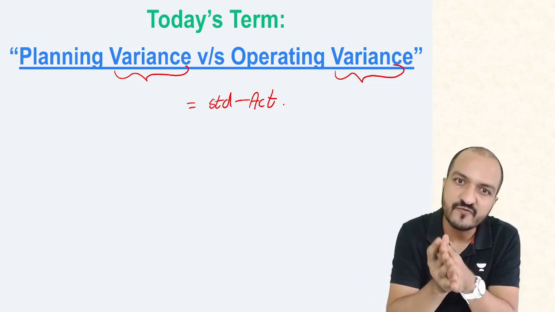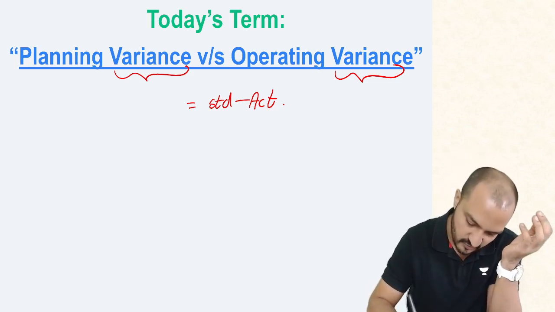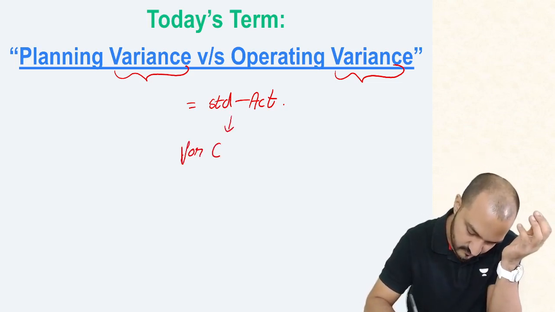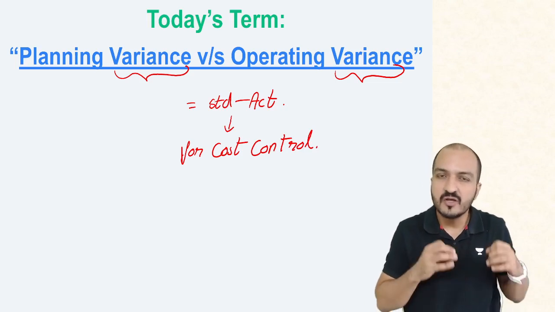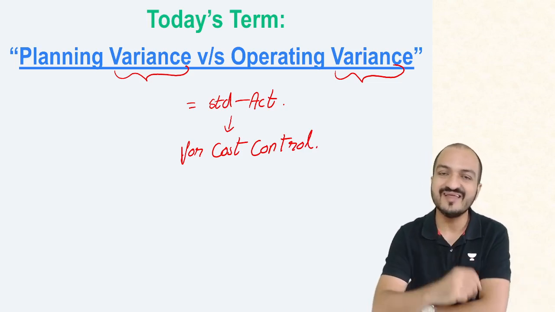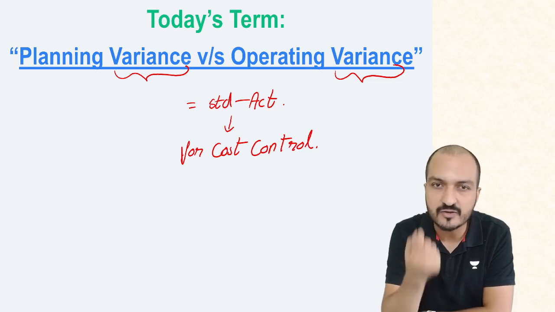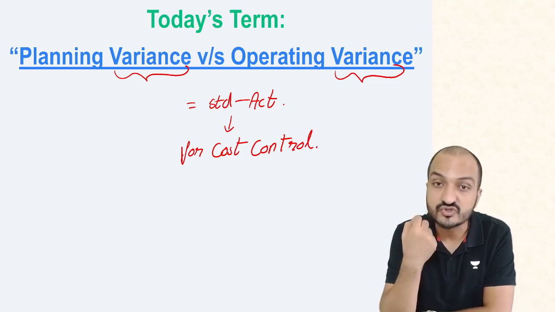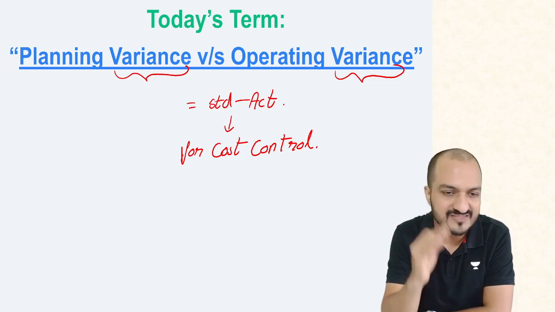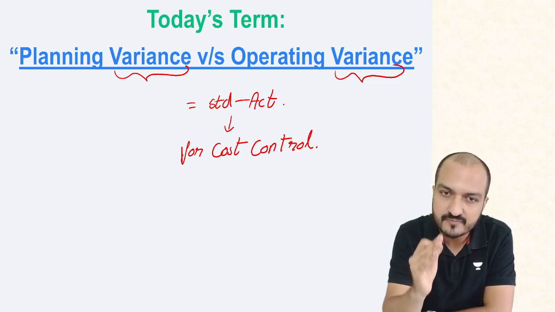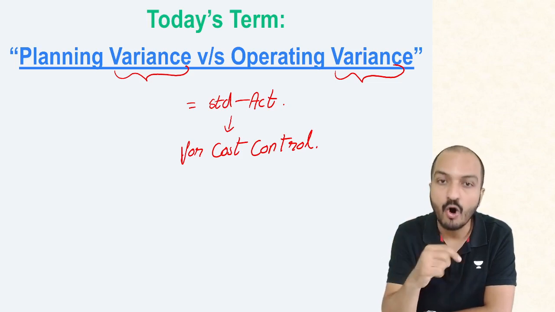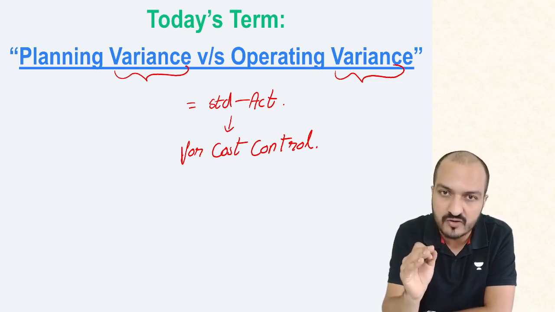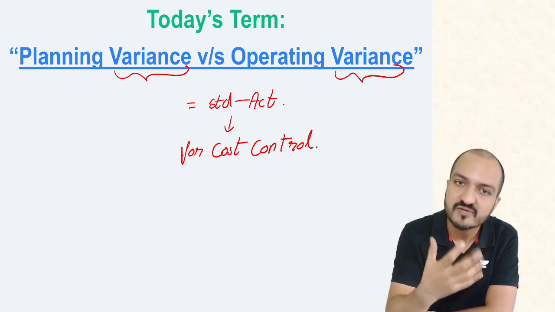Now, why do you calculate variance? You calculate variance for the purpose of cost control. In short, you calculate variance which indicates your mistake, and next year you try to control that mistake. So the purpose of calculating any variance is to identify mistakes and control those mistakes in the next year. However, not all mistakes are possible to control. All mistakes are not actually my mistakes.